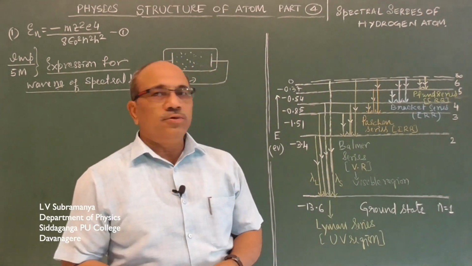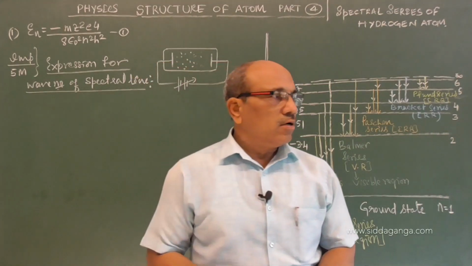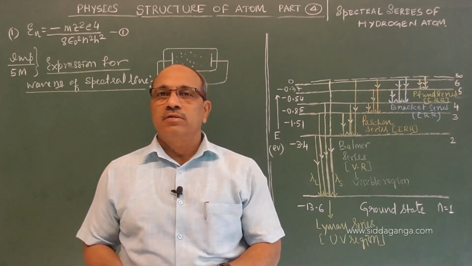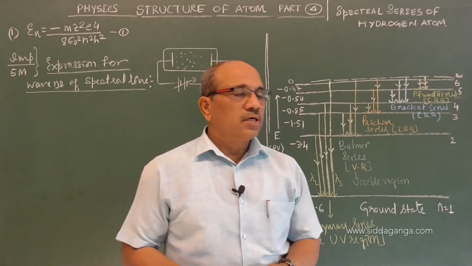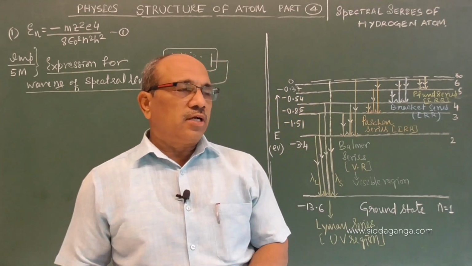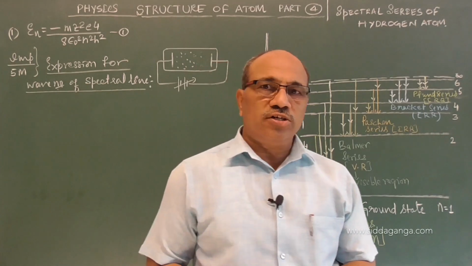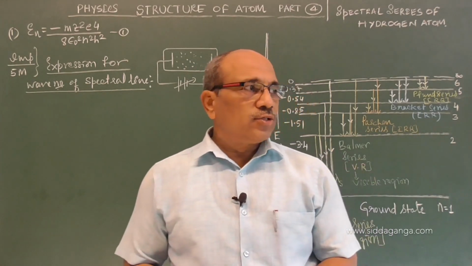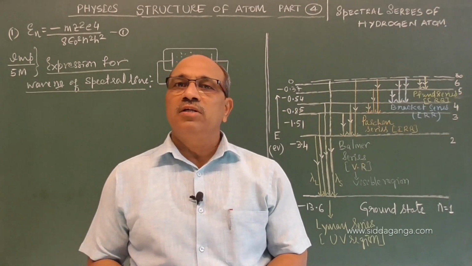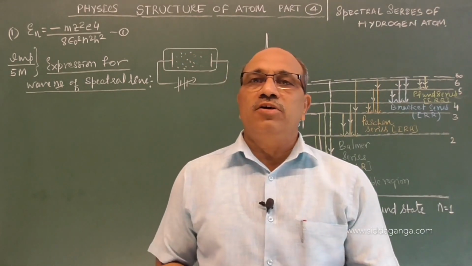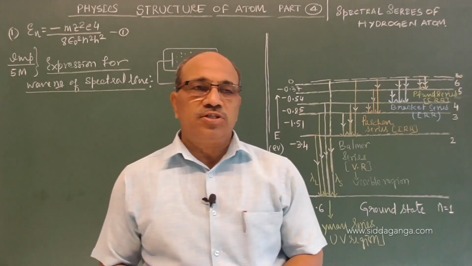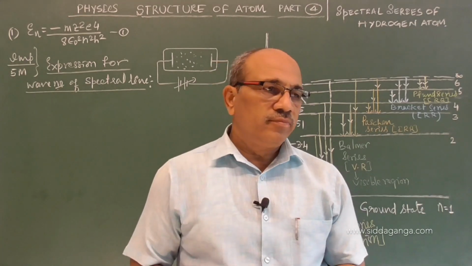In the previous video we discussed the Bohr atom model in regard to postulates, and the two quantum conditions applied by Bohr to give the discrete spectral lines for the hydrogen atom. Along with that, we also derived the expression for the velocity or speed of the electron in the orbit, the radius expression, and the energy expression, most importantly for the board exam.